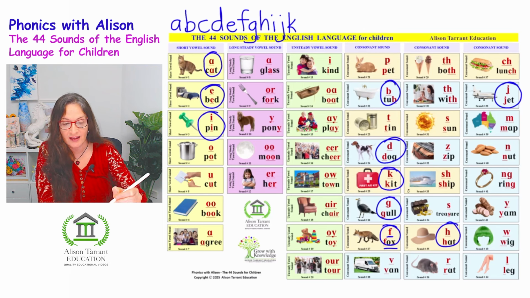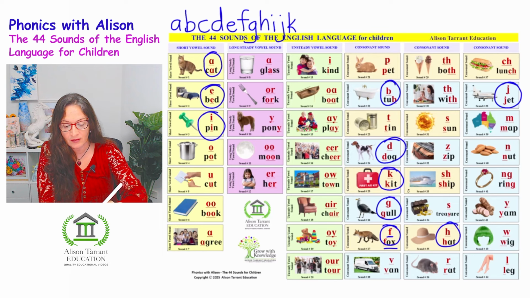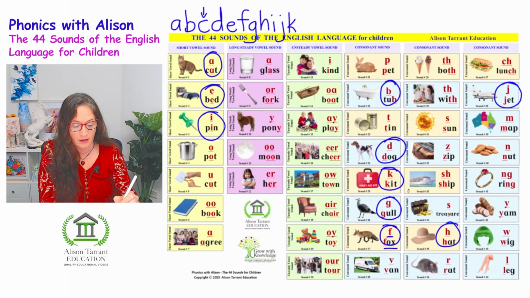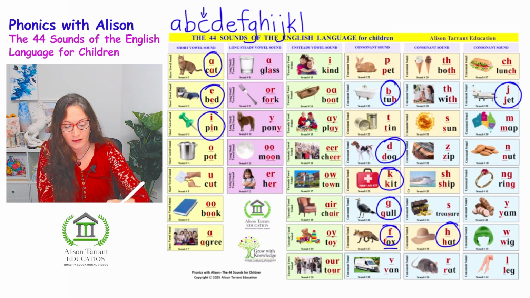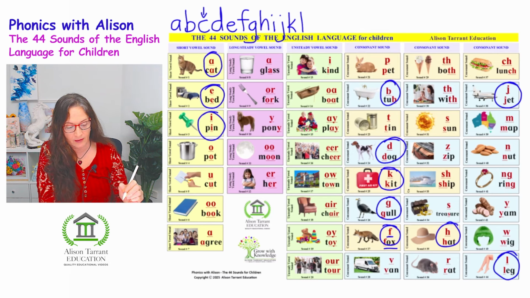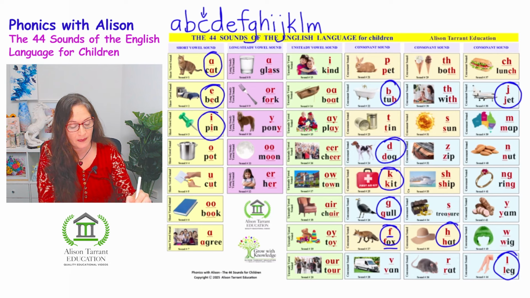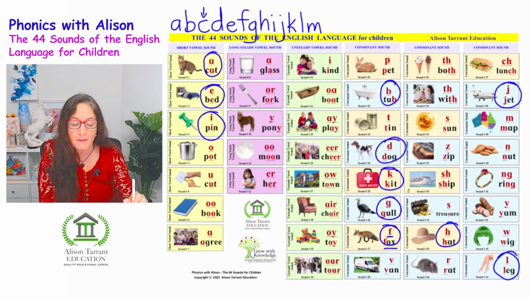Now the letter K is K, and it has the same sound as the letter C, as we did K, kit. Same sound as C. The letter L says L, as in leg. And we have M. So we got A, B, C, D, E, F, G, H, I, J, K, L, M. We're up to M. It says M, as in map.